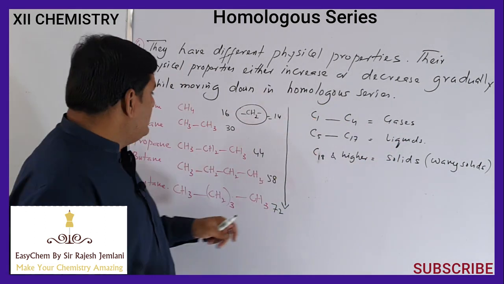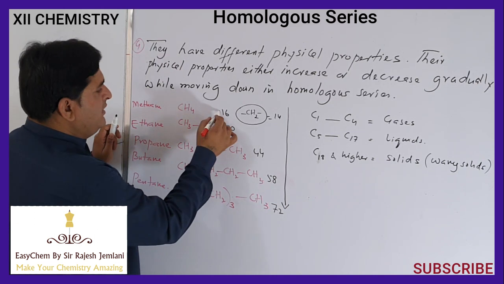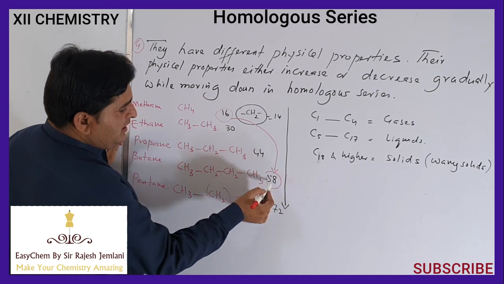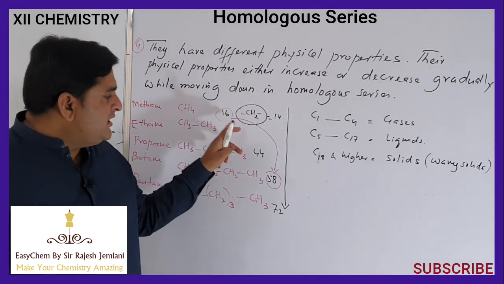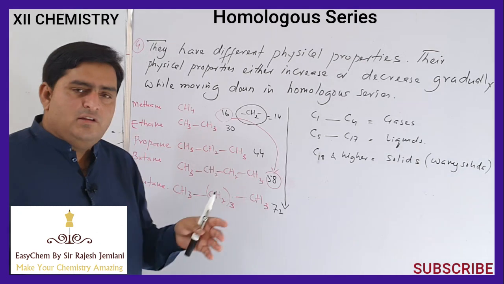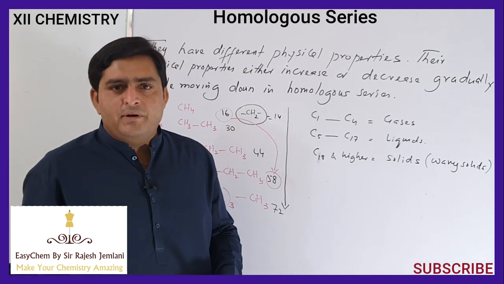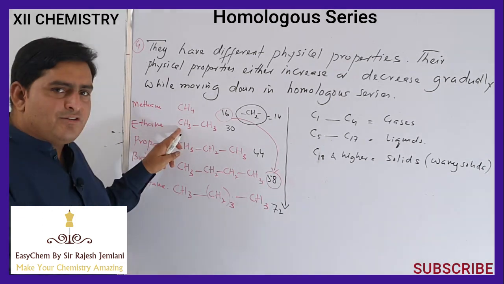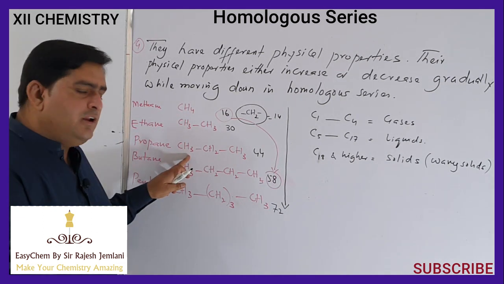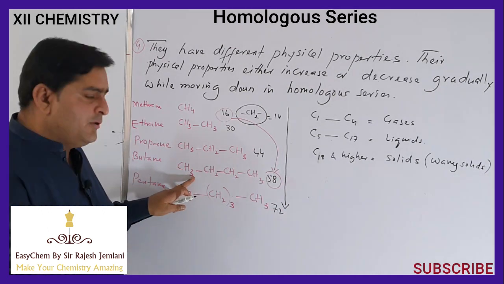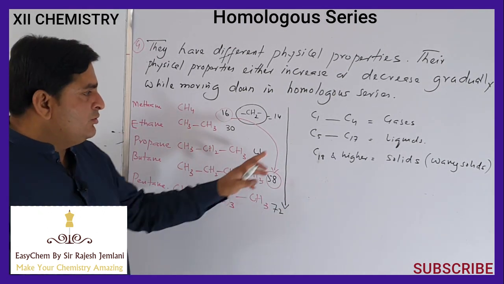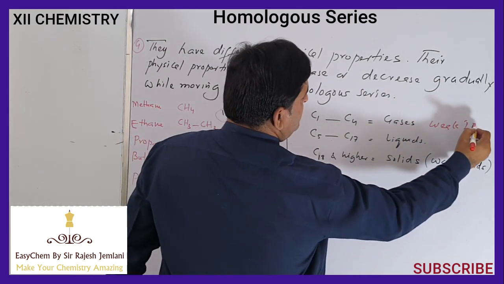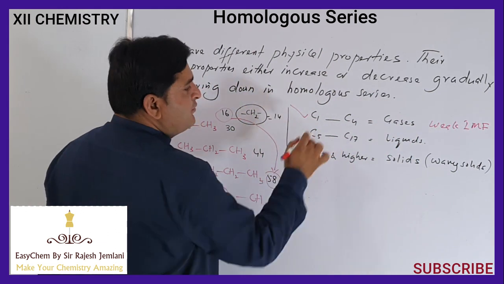As the molecular mass from C1 methane to butane increases continuously up to 58, the intermolecular forces in the first four members are weaker than in the later members. The weakest intermolecular force will be in methane, slightly stronger in ethane, slightly stronger in propane, slightly stronger in butane, slightly stronger in pentane. So that is why, due to weak intermolecular forces, C1 to C4 are gases.